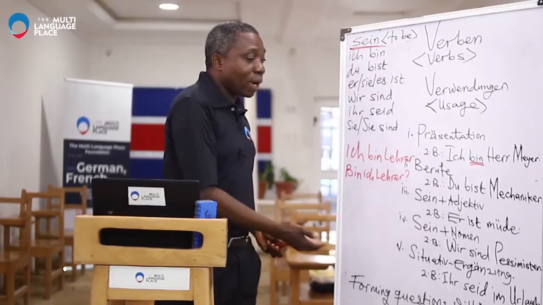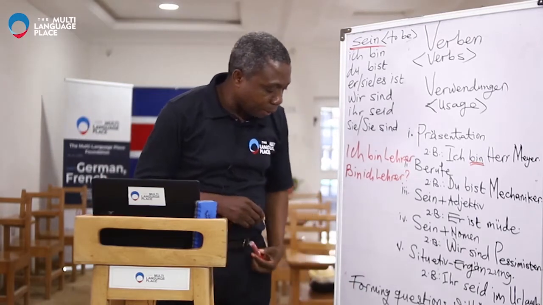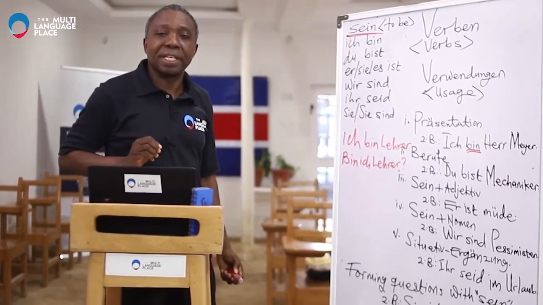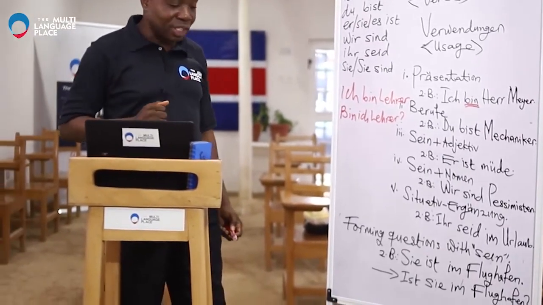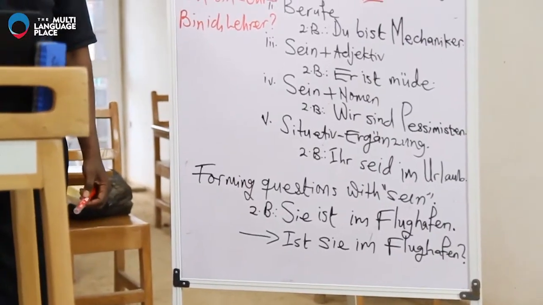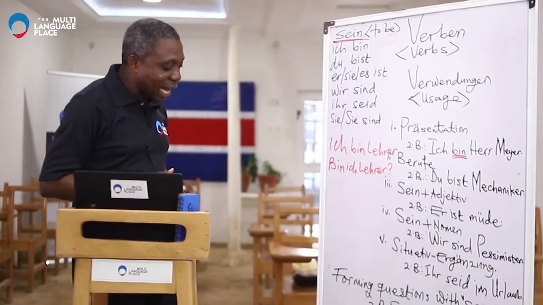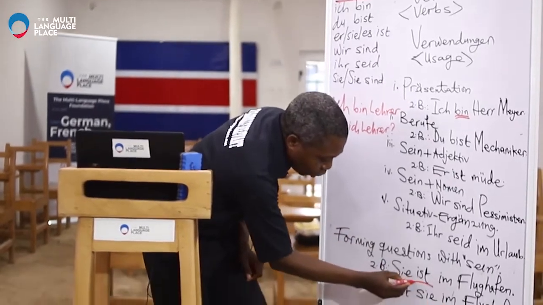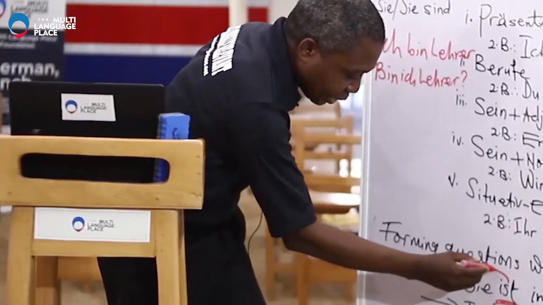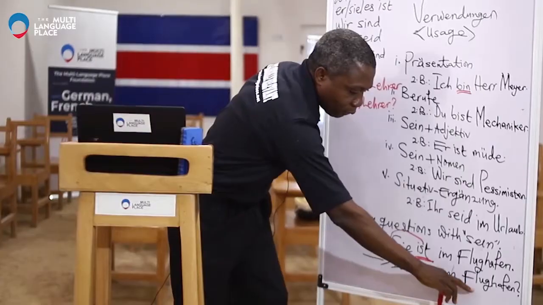So we can see how we can also use this verb, SEIN, to form a lot of questions. And I have an example here. Sie ist im Flughafen. Say it after me. I want you to be able to read that sentence. Sie ist im Flughafen. Okay, is that good? And then to now form a question with that, I just change the position of the verb, bringing it to the first position. Then we have the second sentence, ist sie im Flughafen.